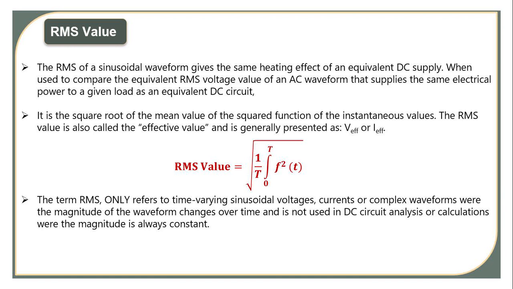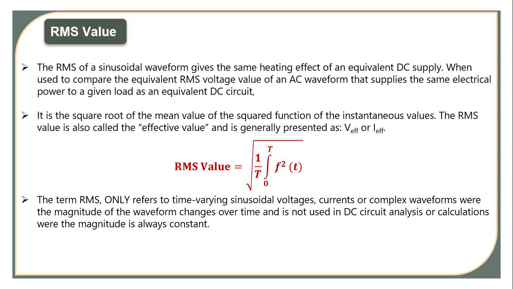RMS value. You all know what RMS value is. The RMS of a sinusoidal gives the same heating effect as an equivalent DC supply. It is used to compare the equivalent RMS voltage value of an AC waveform that supplies the same electric power to a given load as an equivalent DC circuit.